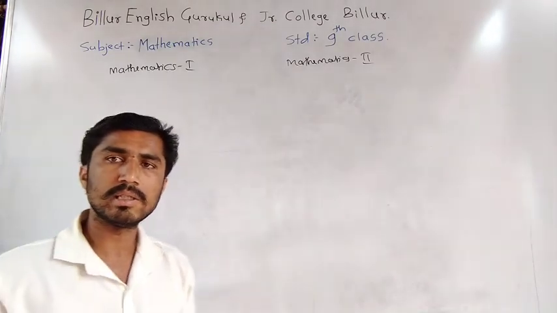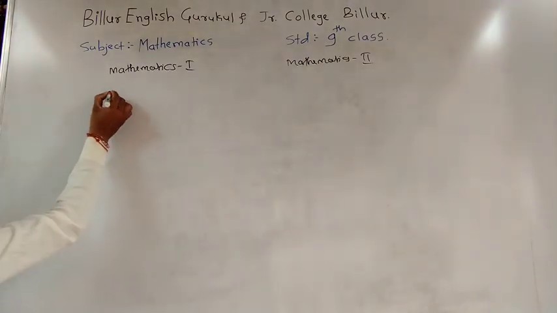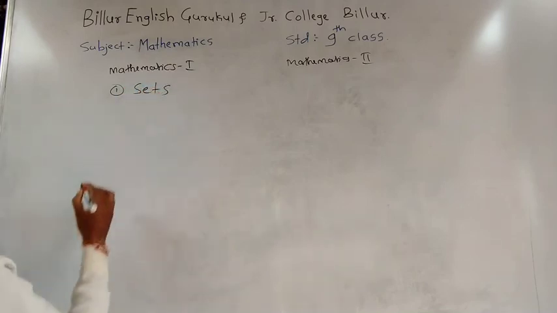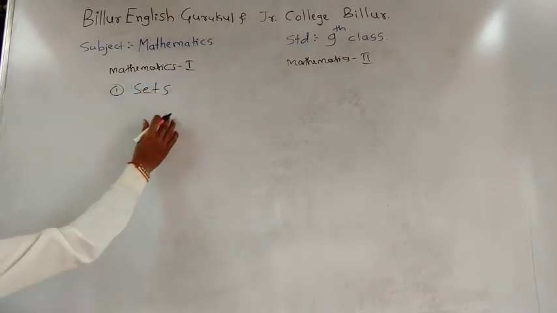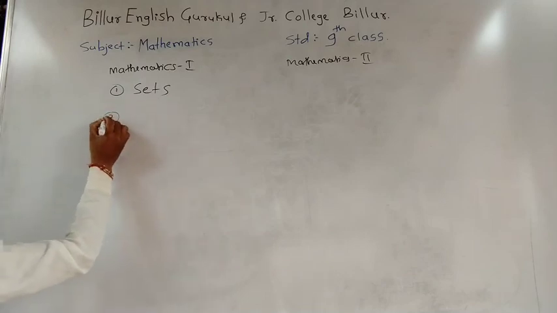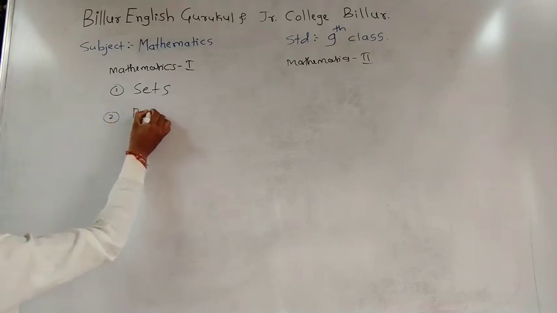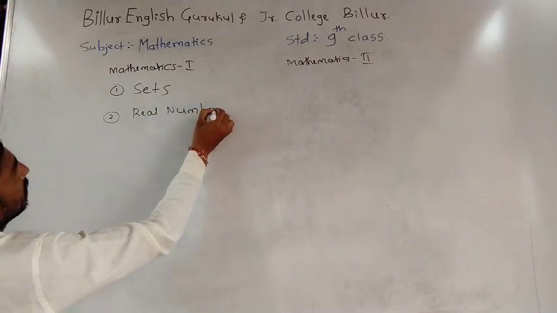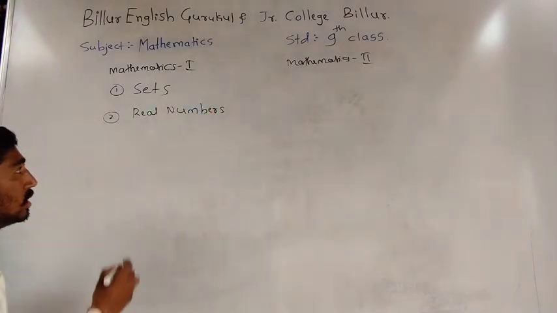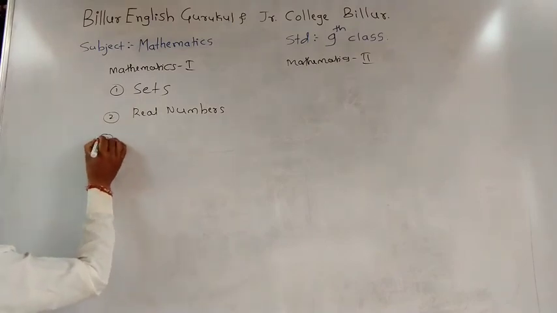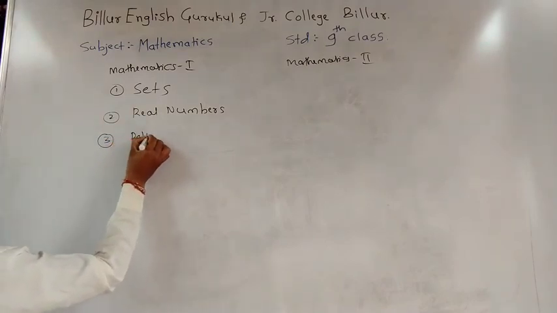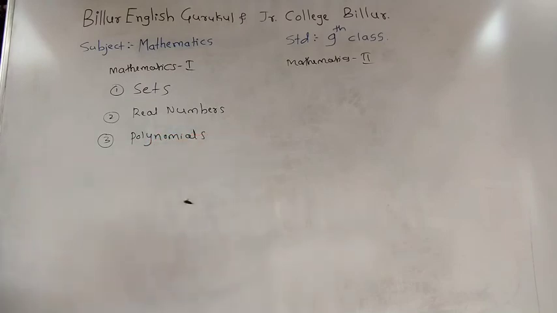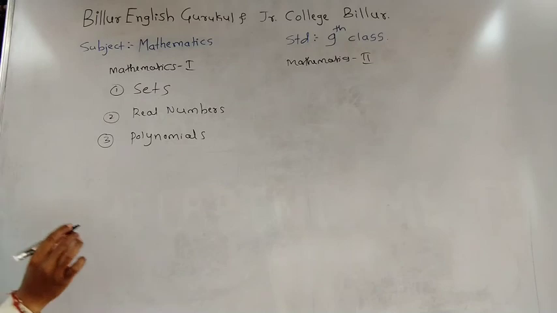In the 7 topics, the first topic is sets. Next, the second topic is real numbers. Third topic is polynomials.